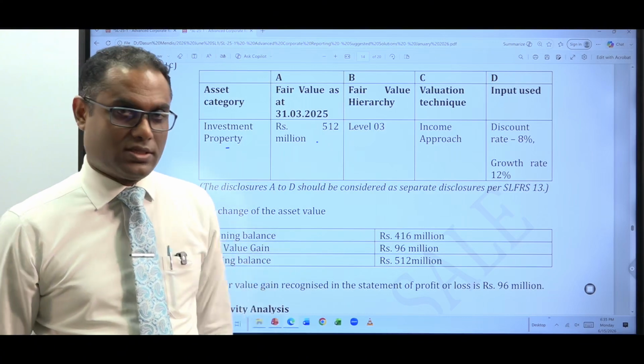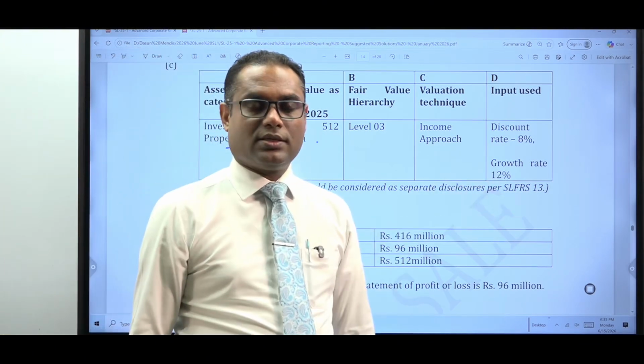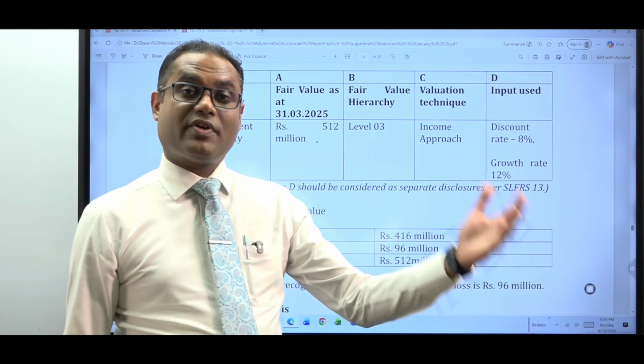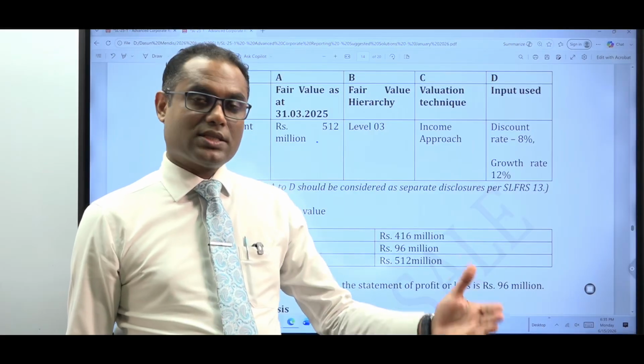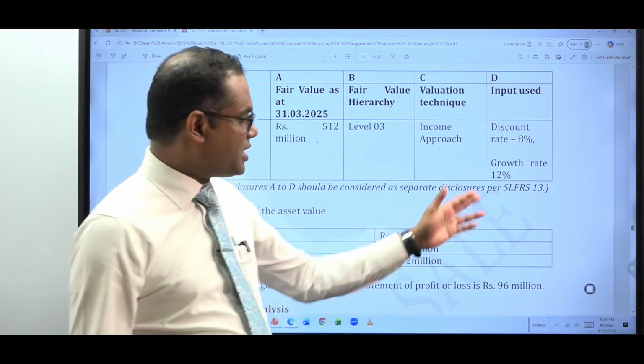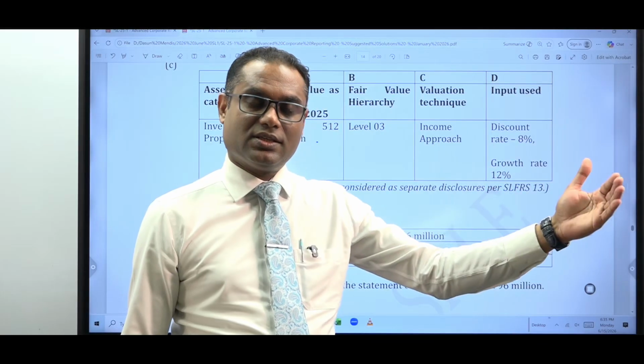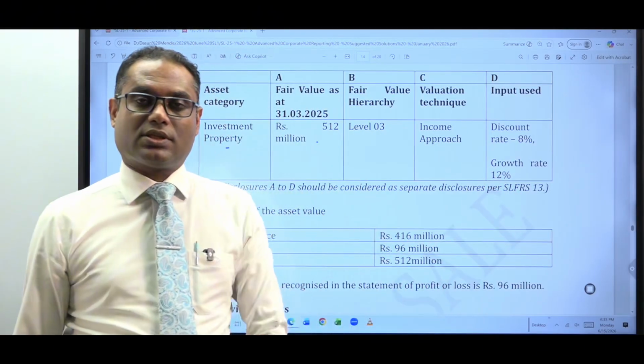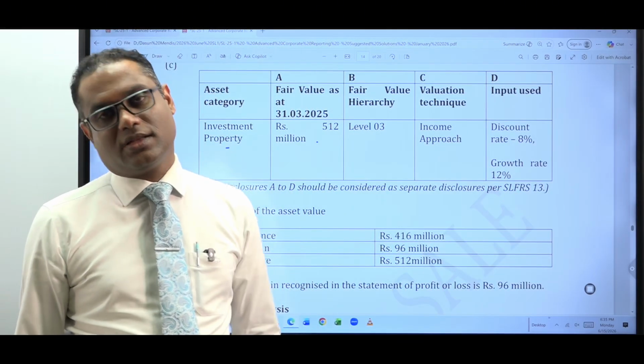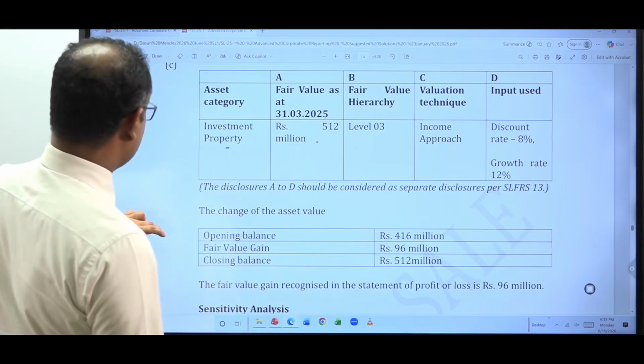It's a disclosure. Similarly, growth rate. Once the growth rate is higher, fair value is higher. Once the growth rate is lower, fair value is lower. You can mention that a 1% increase in the growth rate would increase the fair value by this much, and a 1% decrease in the growth rate would decrease the fair value by this much. So that is the sensitivity analysis disclosure.